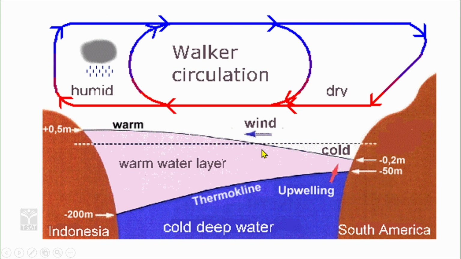The other factor which influences is the Walker circulation flow. This Walker circulation is a kind of flow which is responsible for the flow of wind in the Pacific Ocean region and Australia. The northern part of Australia, when the winds are flowing from Australia towards India, strengthens the monsoon. So the Walker circulation, which is part of the Pacific Ocean, helps in strengthening the monsoon in this direction.